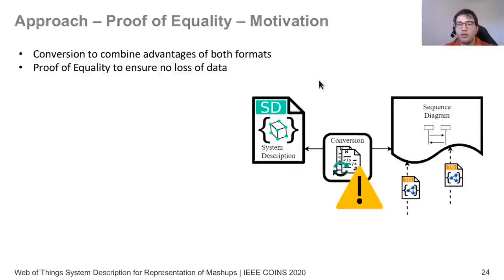Then, as I said, it is very important that these are interchangeable, and to do so, we are providing an equality proof, and this ensures that we could convert both into each other and then use the advantages of both formats, meaning that sequence diagram, a visual format for humans to understand how a mashup looks like, and on the other hand, a system description that could be then exposed for other devices, could be read by machines much easier, and could be linked to other documents.